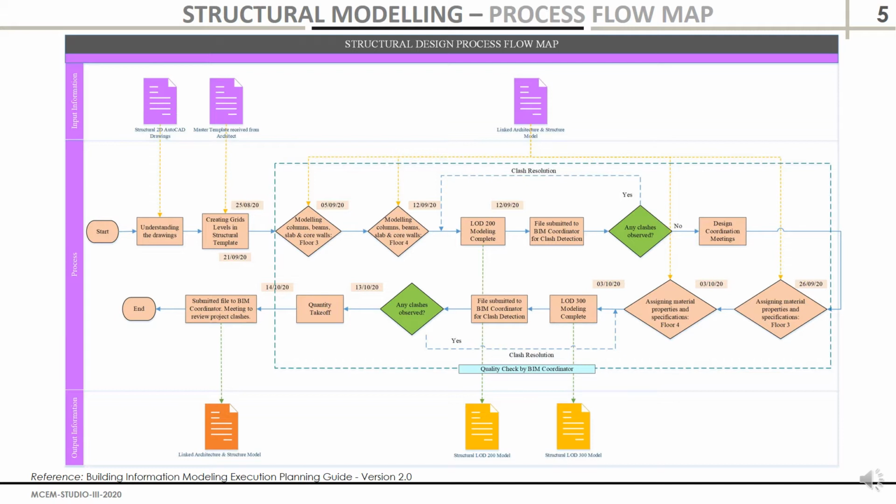Next, we have the floor 3 and floor 4 LOD 300 model, made by assigning the properties and specifications of the elements, which is again run through by the BIM coordinator for quality check and clash detection. The final file is submitted to the BIM coordinator for project review and clash detection, resolving clashes.